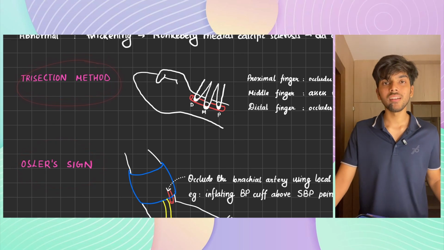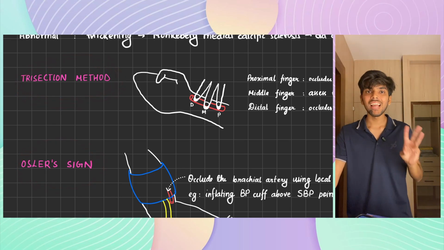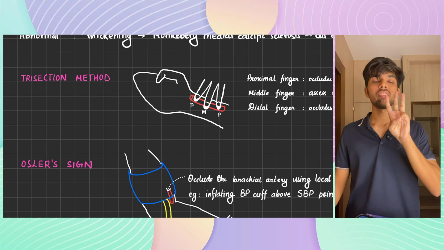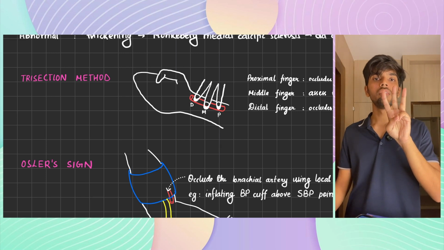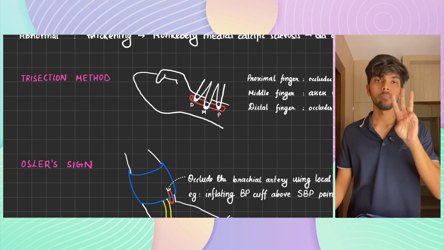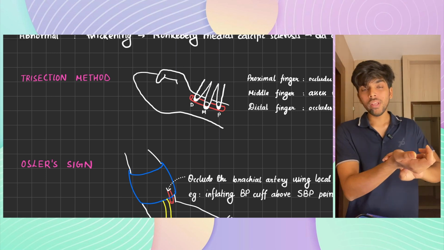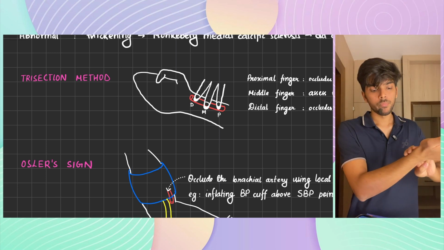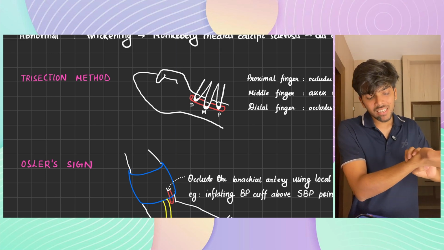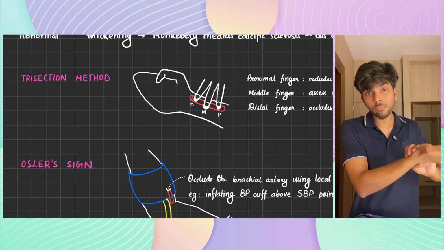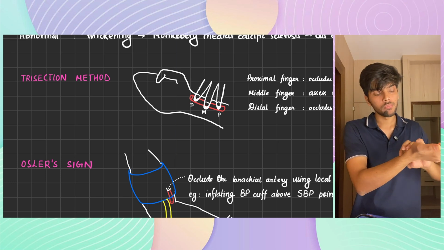First, let's look at the trisection method. In trisection method, you use your three fingers: the index finger, the middle finger and the ring finger. With the index finger, you press and prevent the flow of blood from the radial artery.